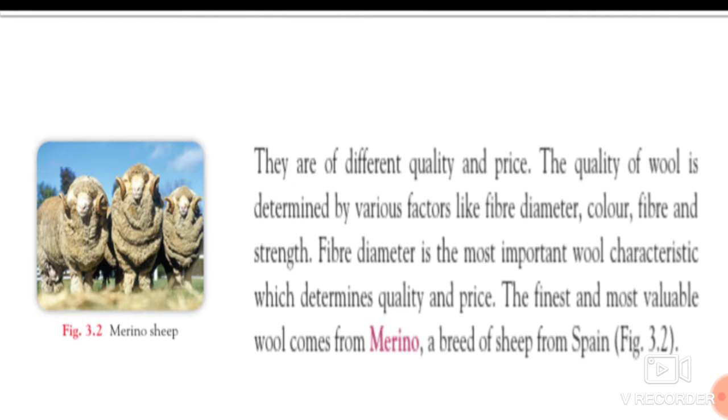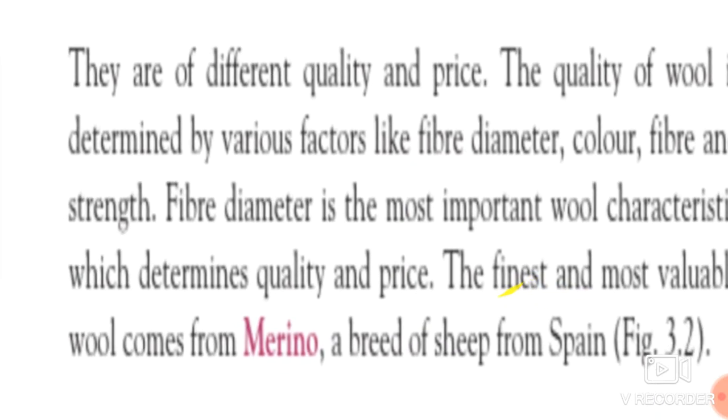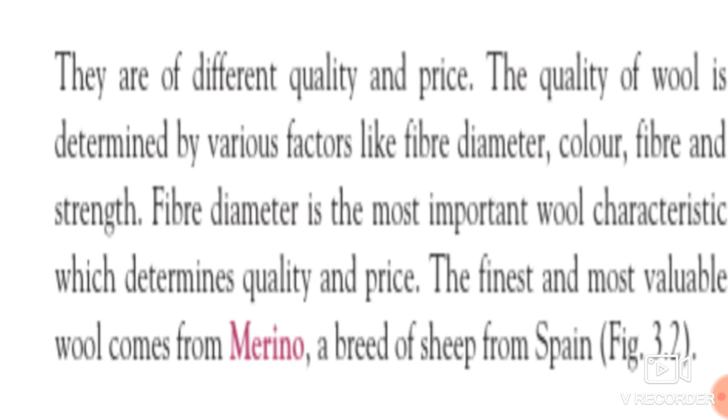The quality of wool is determined by certain factors. How can we say that the wool is of better quality? If the fiber diameter, color and strength are good, then we can say the quality of wool is better. The fiber diameter is the most important wool characteristic, which determines quality as well as price.